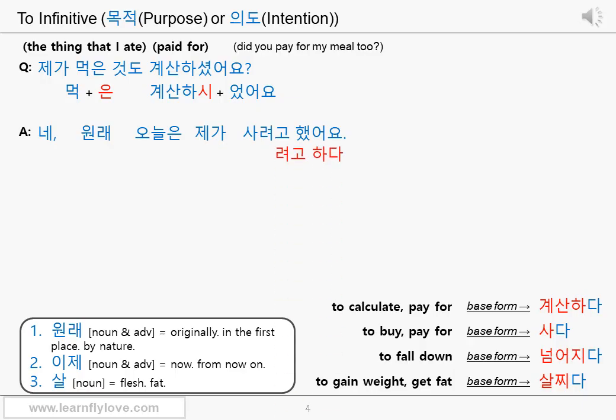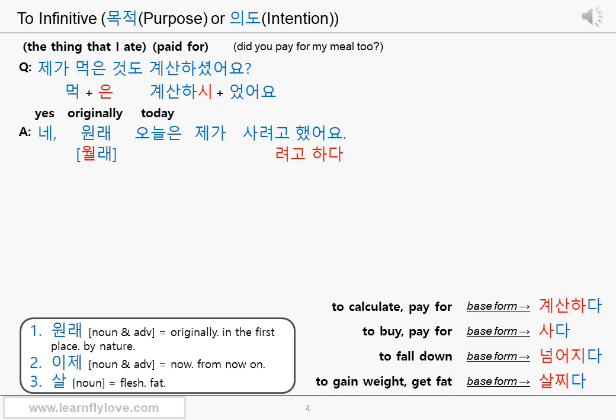으려고 하다 is used again. 네, yes, you're right. 원래, it's not pronounced 원래. It's pronounced 원래 with the L sound instead of N sound. We call it L sound assimilation. It's easy to pronounce this way. 원래 can mean originally or by nature. In this sentence, it's used to mean in the first place.